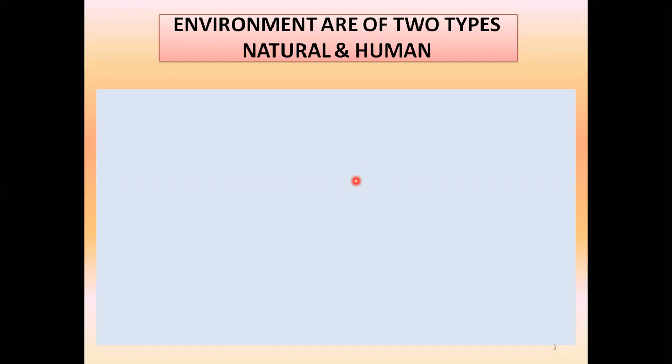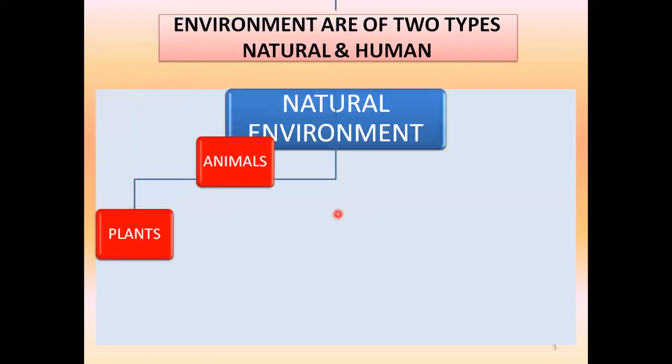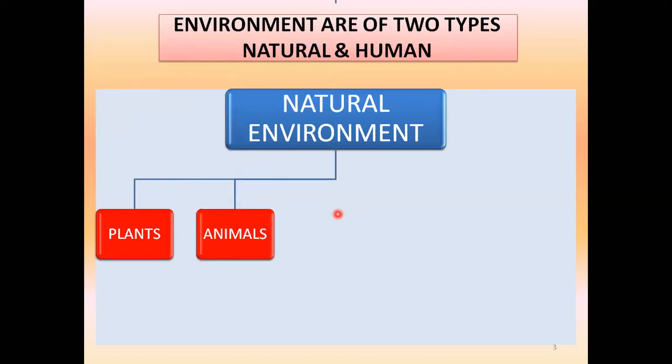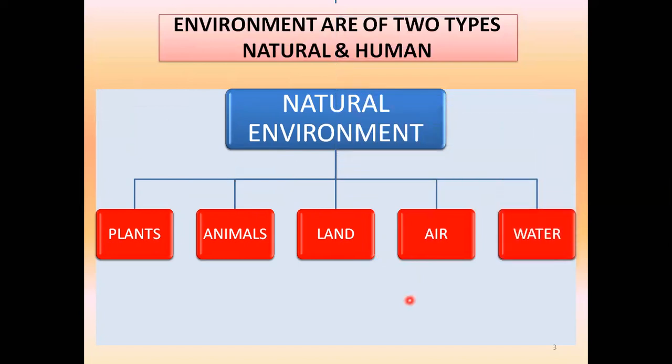And whatever we have created, such as roads, buildings, cities, towns, railway tracks, railway engines, bus, all these are also part of environment. So these are human environment, and the natural environment are land, water. These are the things which are natural environment. Let us see what are those. There are five things I will tell you over here. Plants have been given to us by the nature, means by the Almighty. Animals, land also, air, and the most important one of them is water also.